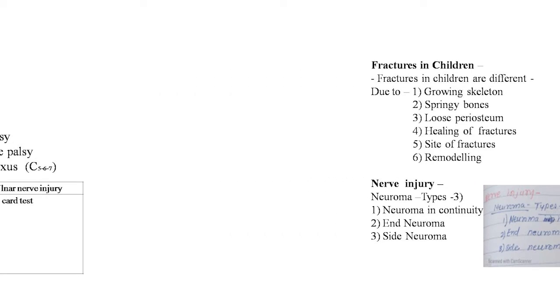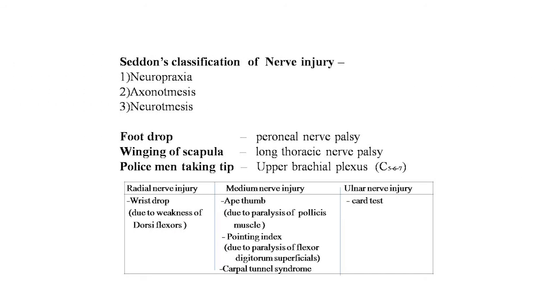Now the second last point of this lecture is Seddon's classification of nerve injury. There are three types of nerve injury in general: neuropraxia, axonotmesis and neurotmesis. We have already learned all these in our previous lecture on the diseases of the peripheral nerves.